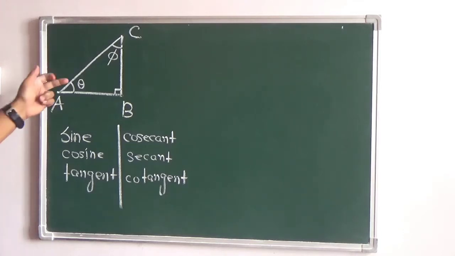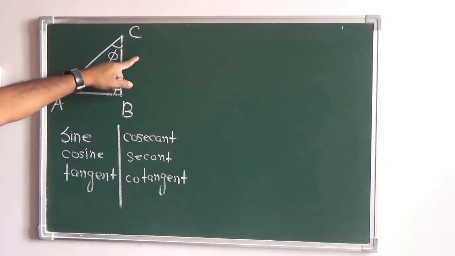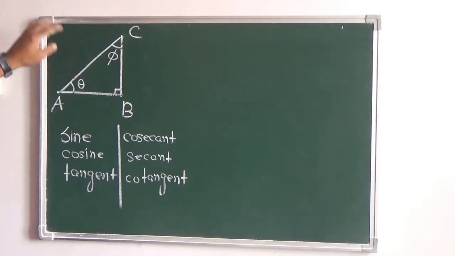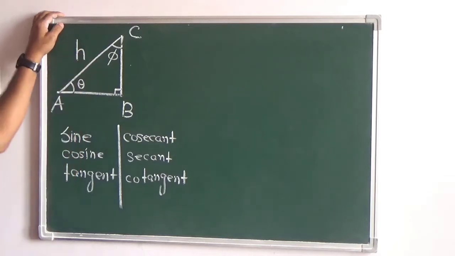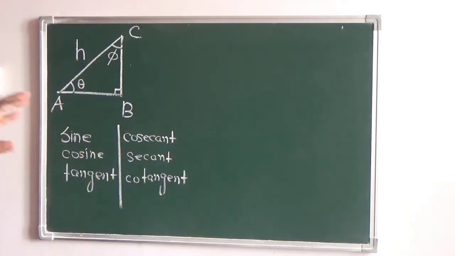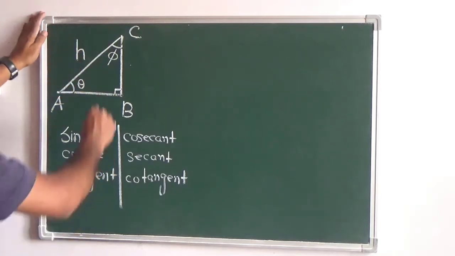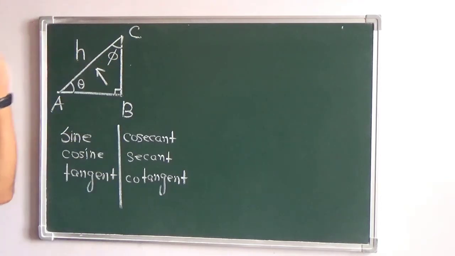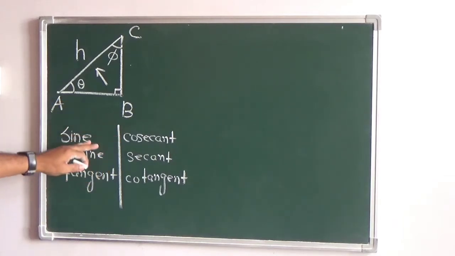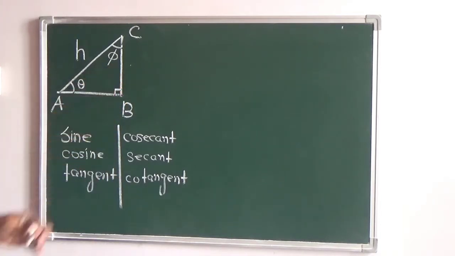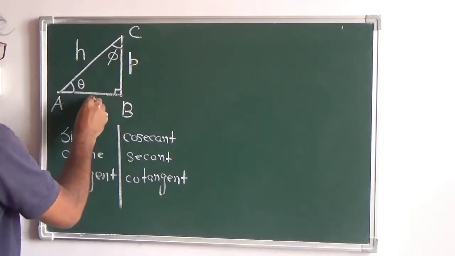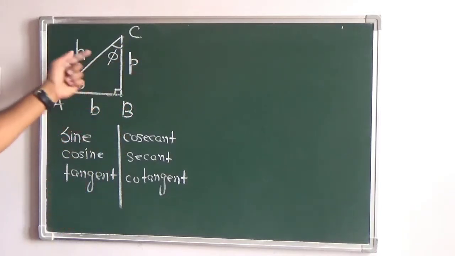Now when we talk about this angle theta, we need to mark the 3 sides as the perpendicular, the base and the hypotenuse. So this is the hypotenuse obviously, which is the side opposite to the right angle. That is known to us. The side which is opposite to the right angle is always the hypotenuse, and it happens to be the longest side of this triangle. Now the ratios related to the angles will be either theta or phi. If you take P and let us mark it as B, this is the base, this is the perpendicular, this is the hypotenuse.